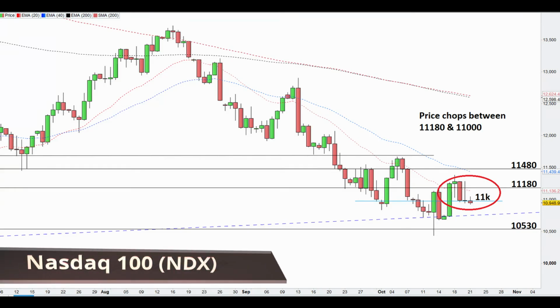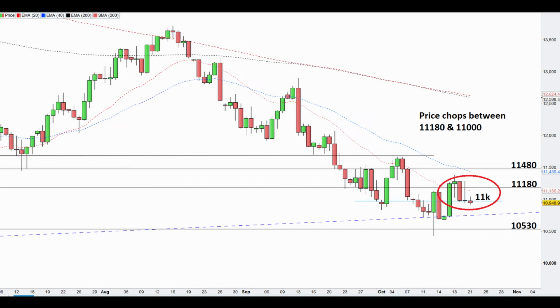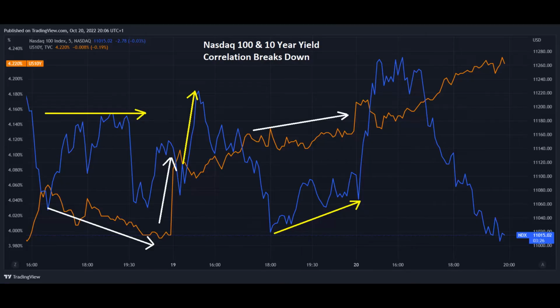The Nasdaq 100 has been choppy this week, with price bouncing around between 11k and 11,180. It's been a split week, with the first half focused on earnings, and then after Tesla had reported, the focus shifted back to yields again. You can see in this chart the 10-year and the Nasdaq 100 breaking the inverse correlation, and that's because the focus has shifted towards earnings.